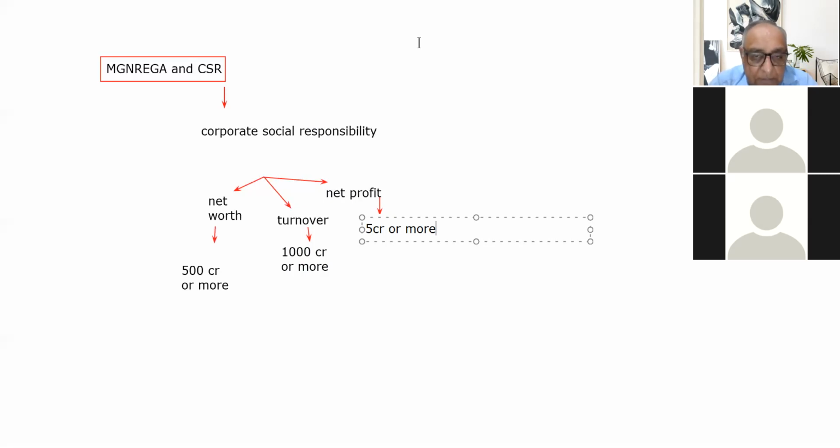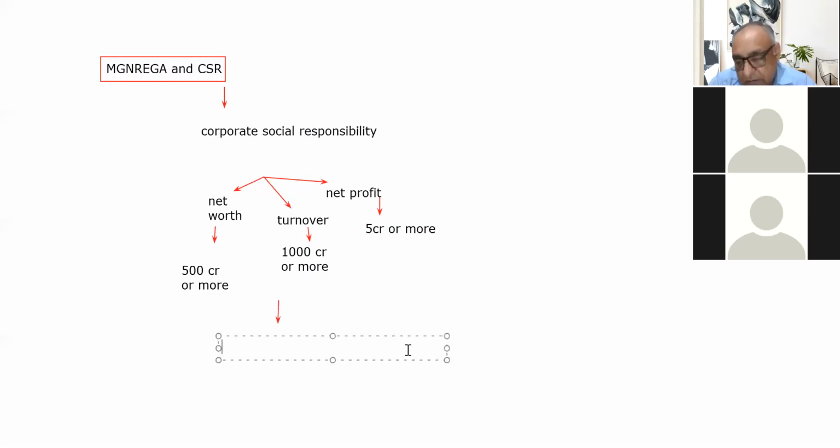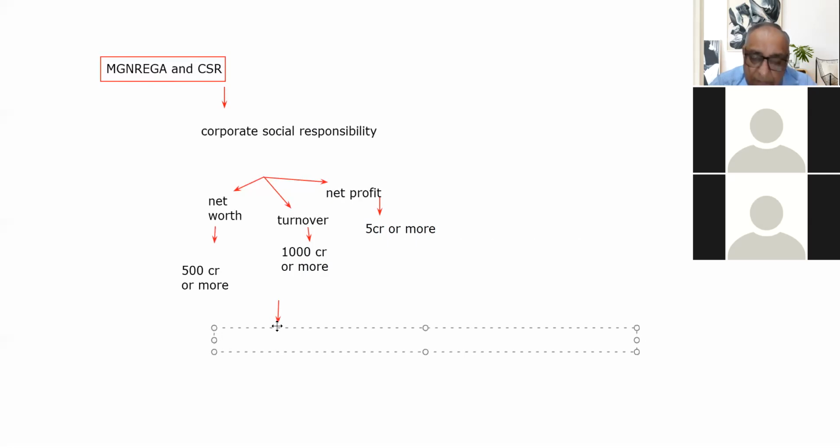Suppose my company is eligible, or is under this compulsion that it has to spend money as corporate social responsibility. Then how much money do I need to spend on that?